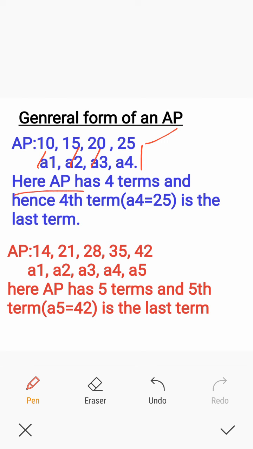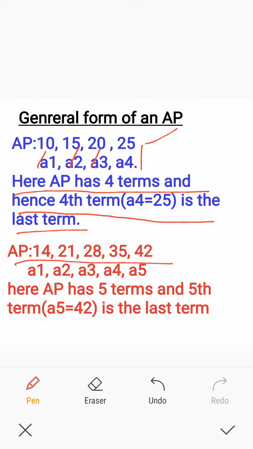Here, the AP has 4 terms. How many terms in this AP? It has 4 terms, and hence fourth term is the last term. Fourth term means A4 is the last term. It's very simple. If an AP has 4 terms, fourth term will be the last term. That is understood very clearly.